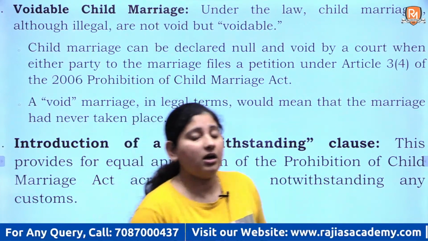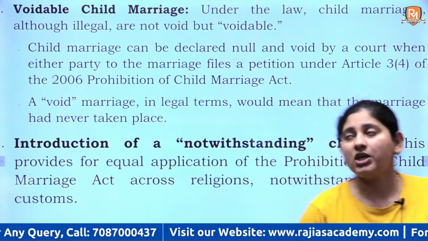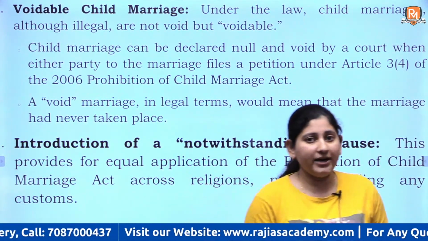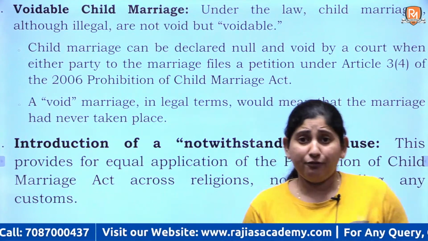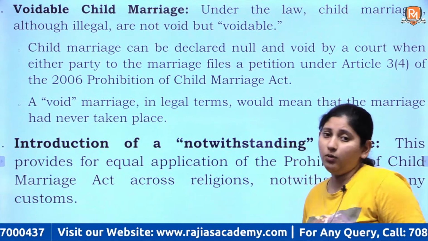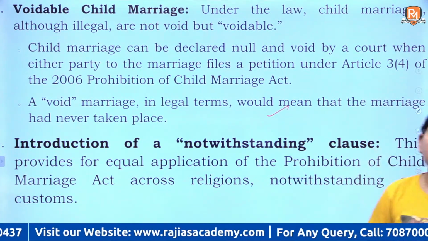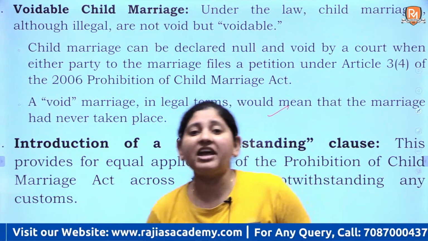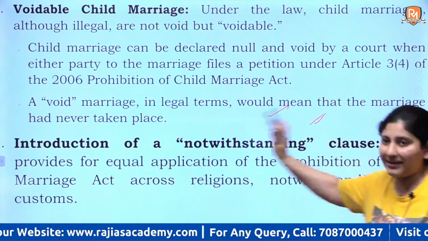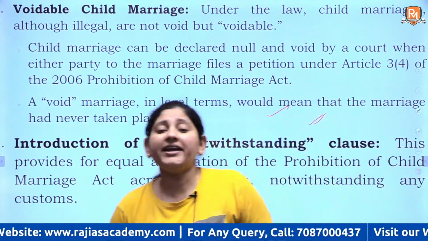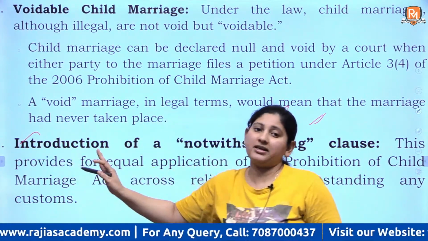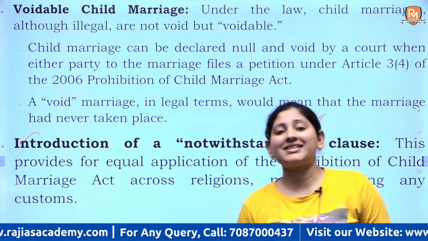See, first is voidable child marriage. Mostly the marriages are voidable, as in they are not void but voidable. Voidable how? If the court declares that the marriage is null and void. But a void marriage in legal terms would mean that the marriage never existed, it never took place. So this is a very important aspect of this law, right? And the third and very important aspect is the introduction of a notwithstanding clause.